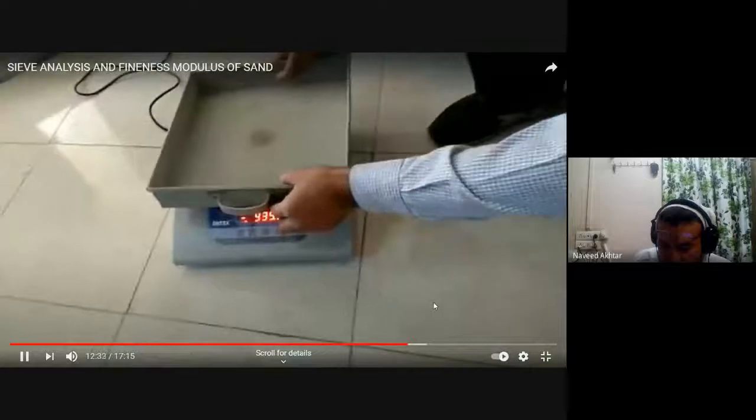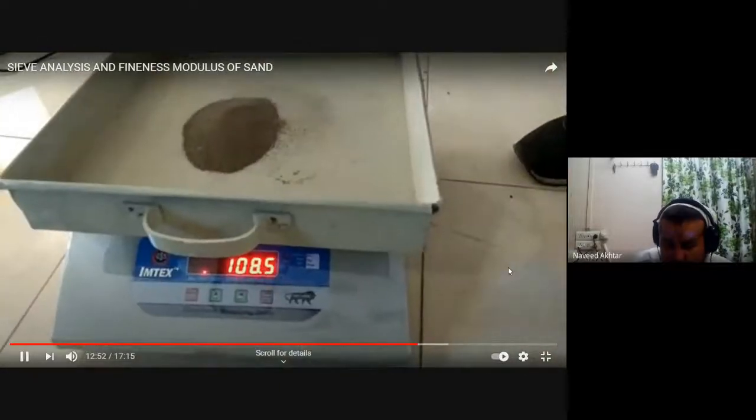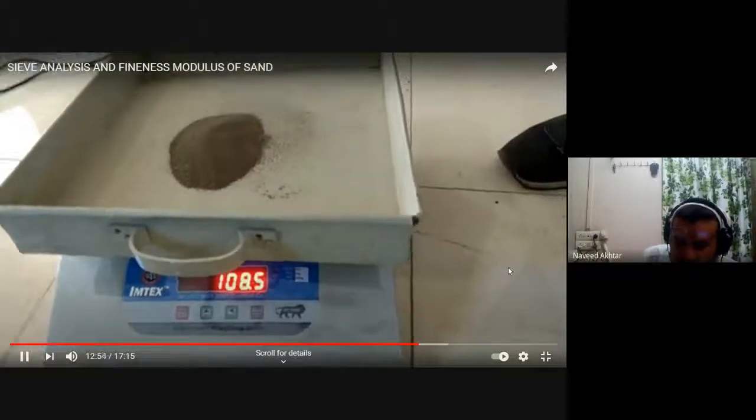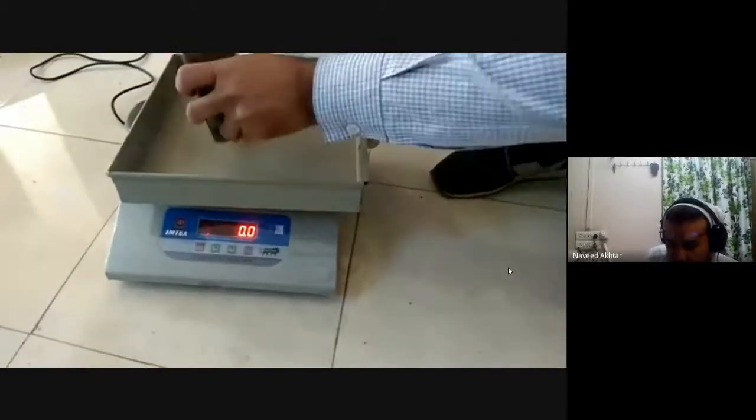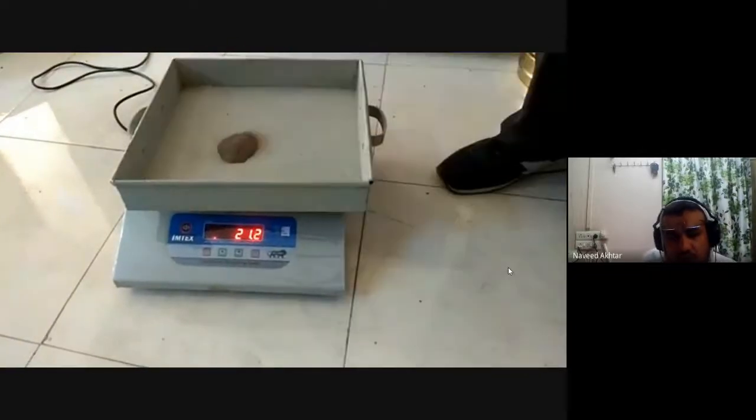Then weigh the 150 micron sieve, 108.5. Now you have to take the weight of the pan, 21.4 gram.